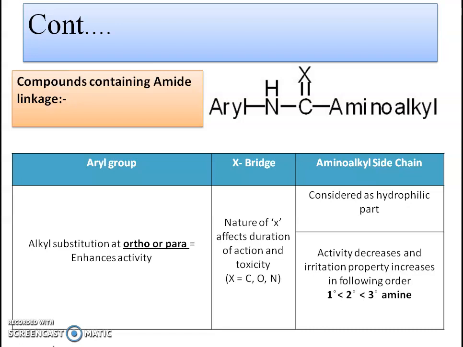In case of amino alkyl side chain, in these amide-linked local anesthetics, it is considered as hydrophilic part, just like in ester-linked local anesthetic agent. Here also the activity decreases and irritation property increases in the order of it is less in primary amine, then secondary amine, then in tertiary amine, which is substituted at amino alkyl side chain.